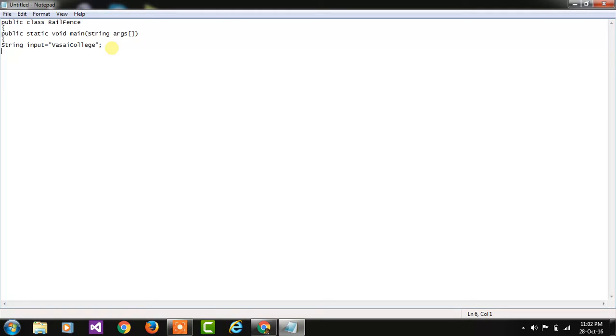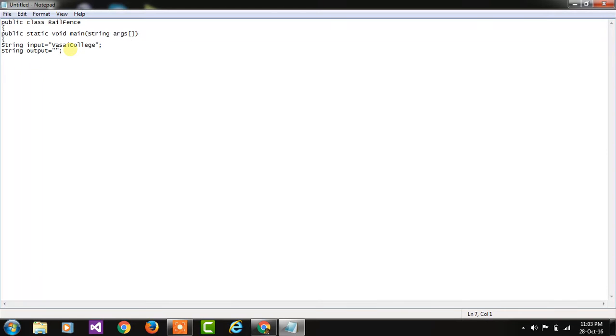Then you have to write the output line, that is String. Here String is a class because S is capital. Then String output equal to, and this line is blank. You don't need to write any message. Okay friends, then inverted comma, then enter.